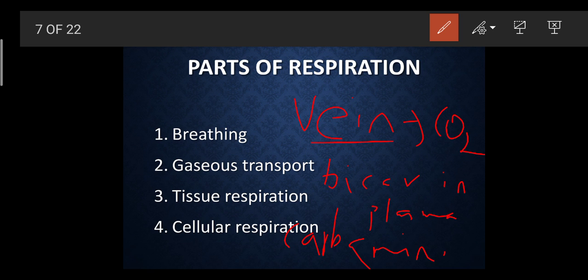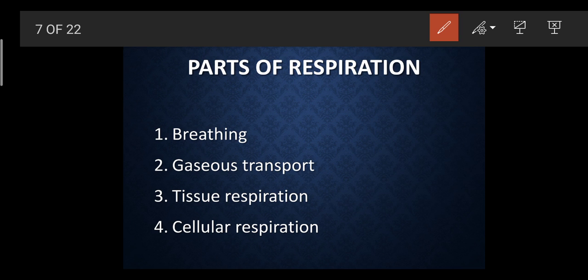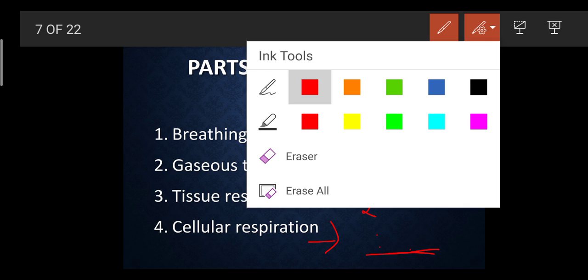carbaminohemoglobin. What is carbaminohemoglobin? Like I said, oxygen in the presence of hemoglobin forms oxyhemoglobin. Now carbon dioxide in the presence of hemoglobin is called carbaminohemoglobin. This gets mixed and transported towards the heart, then the heart pumps it to the lungs, and then from the lungs again to the heart, and then it gets transported to each and every part of the body.